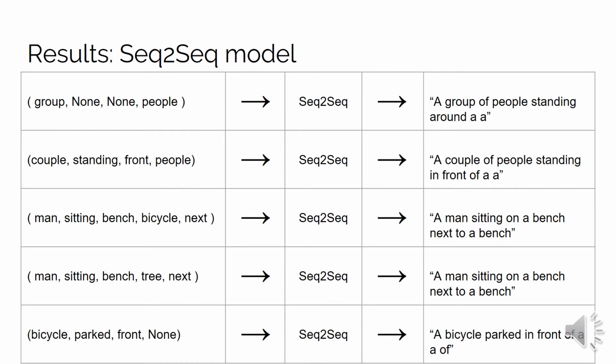Here are some examples of what our MCMC, the sequence-to-sequence model, outputs given an event tuple. As you can see, a lot of these examples are almost coherent but don't quite make logical sense, like a man sitting on a bench next to a bench.